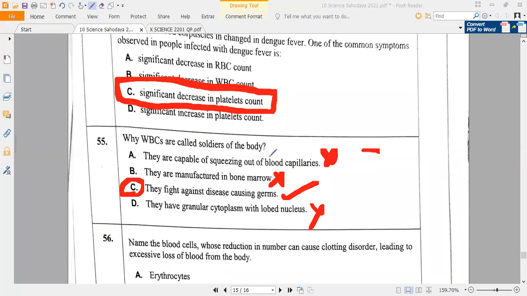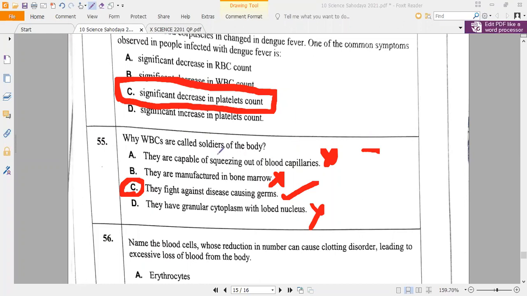WBC means white blood corpuscles. A special type of WBC belongs to the lymphatic system. Do you remember the lymphatic system? Yes or no?